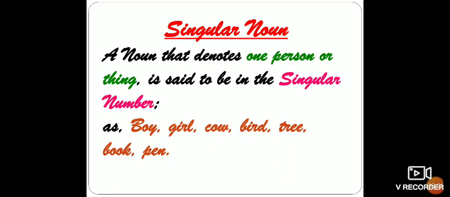For example, boy, girl, cow, bird, tree, book, pen, etc. For example, we can say that the boy is sleeping. Here we have used a singular noun. Boy is a singular noun. In this example, the boy is sleeping, we are talking about a single boy.